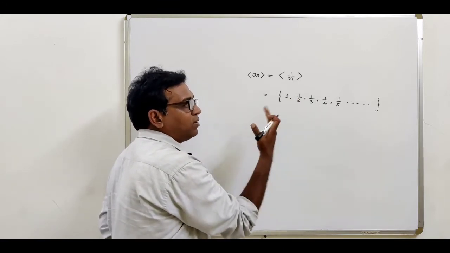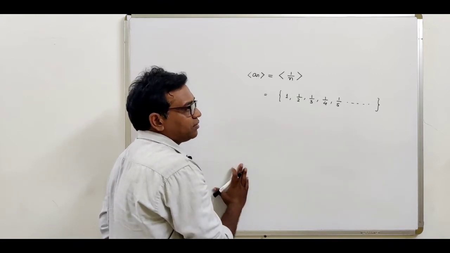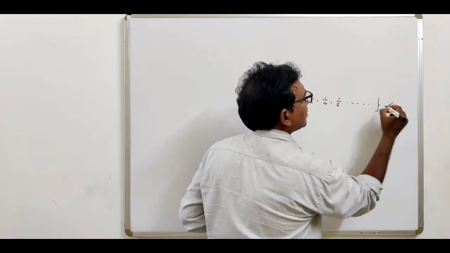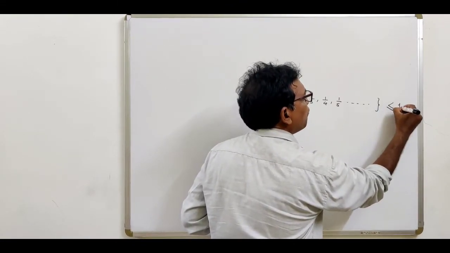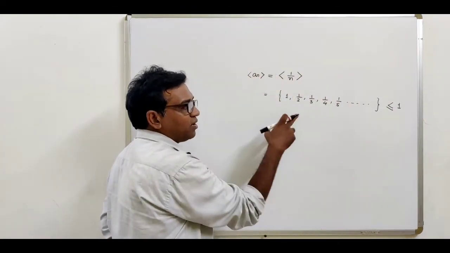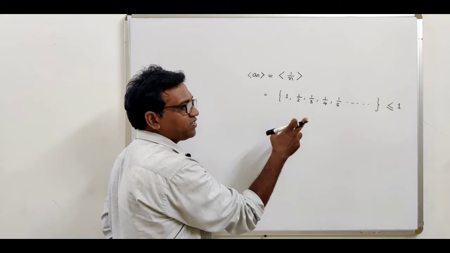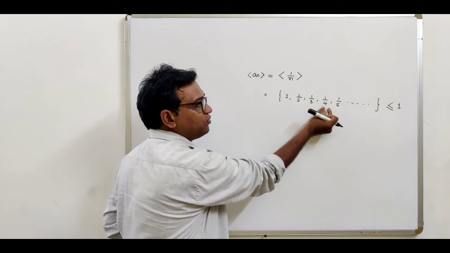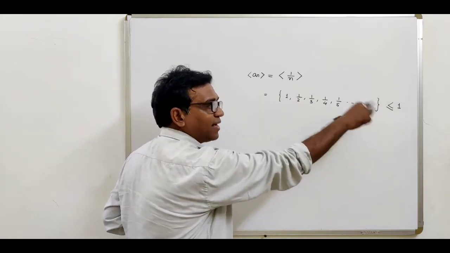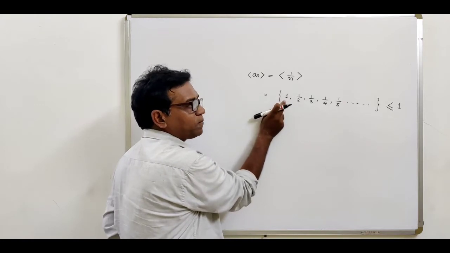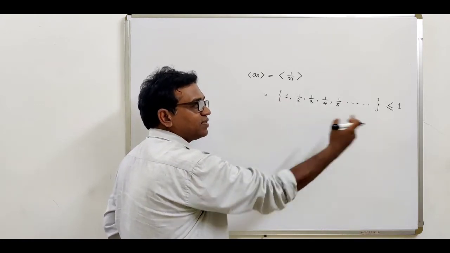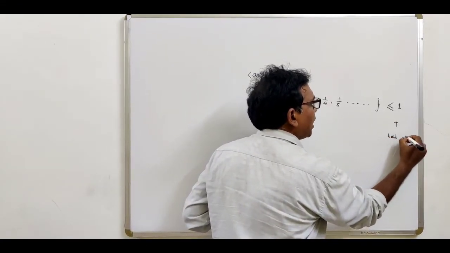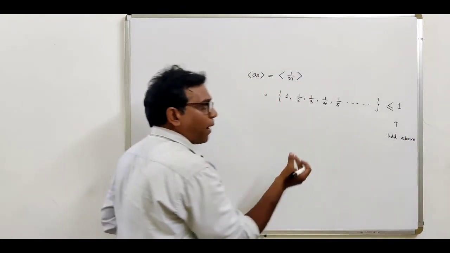Now if you observe all the terms of the sequence, what is our observation? All the terms are either less than 1 or equal to 1. So 1 upon 2, 1 upon 3, 1 upon 4, 1 upon 5, all the terms are less than 1 or equal to 1. So all the terms of the sequence are less than or equal to 1. So this sequence is called a bounded above sequence, and it is bounded by 1.